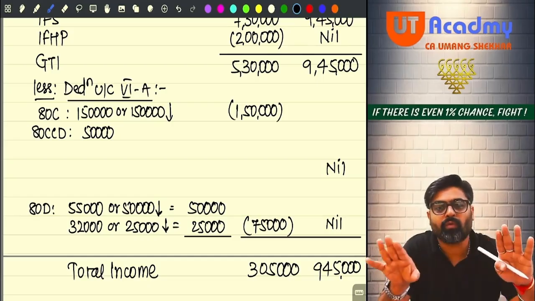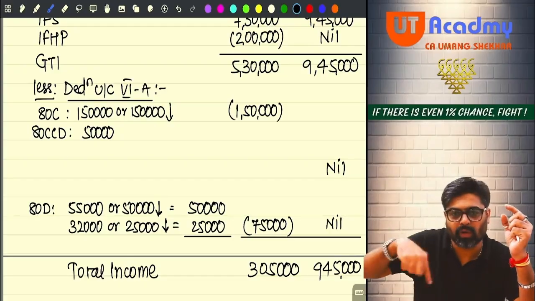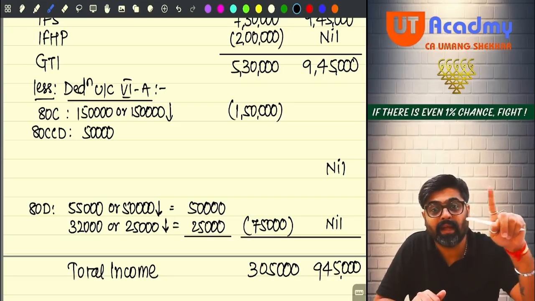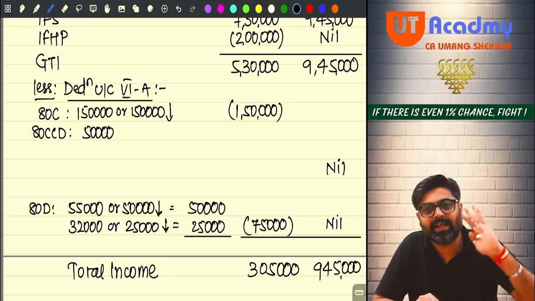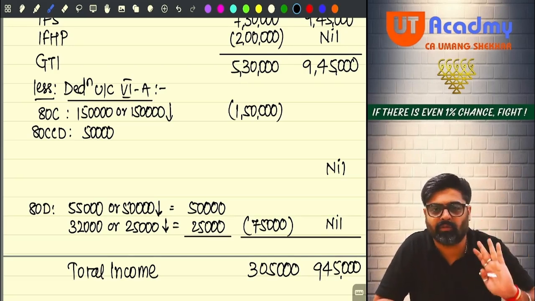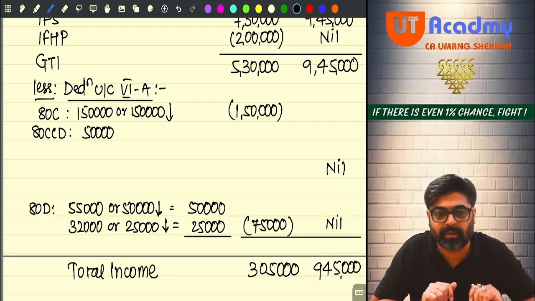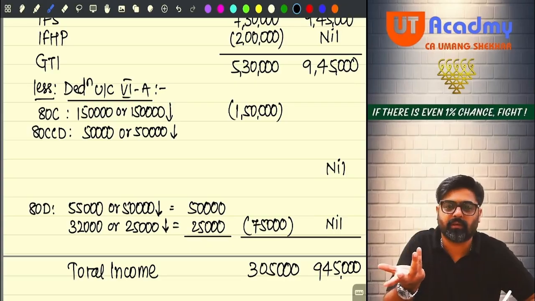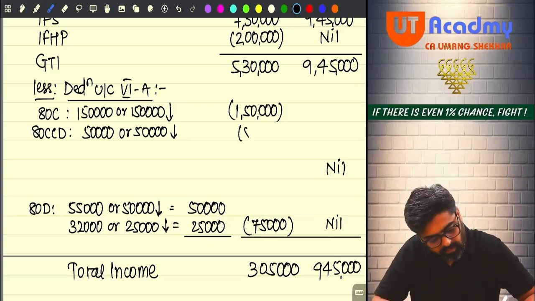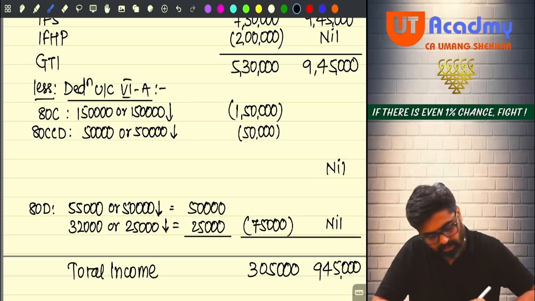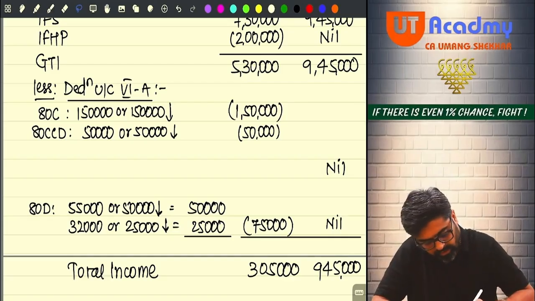So if you don't want to consider that amount under the overall limit of 80C, claim it separately under 80CCD(1B) and not (1). So there you are getting an additional limit of 50,000. To the extent of that additional limit of 50,000, the entire 50,000 will be allowed, and that will not be subjected to the overall limit, yes or no? So 50 or 50, whichever is lower, the entire 50 you claim. So wrongly I considered that it is 80CCC, my mistake, my bad. Okay. Now if you do the total, you will get the same amount.